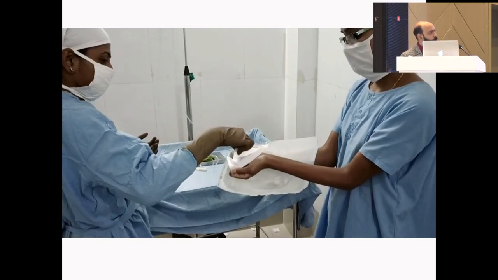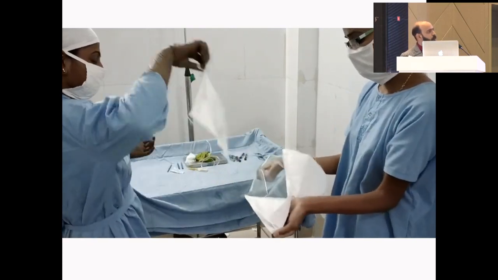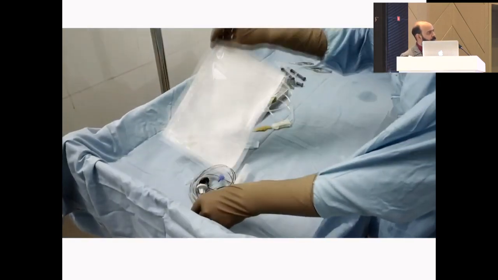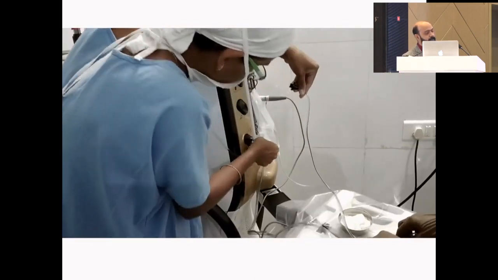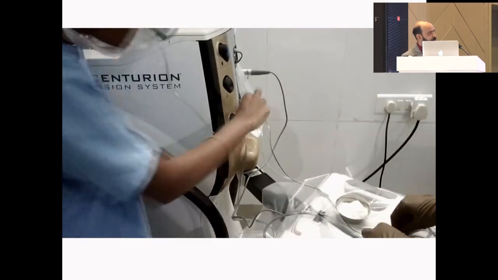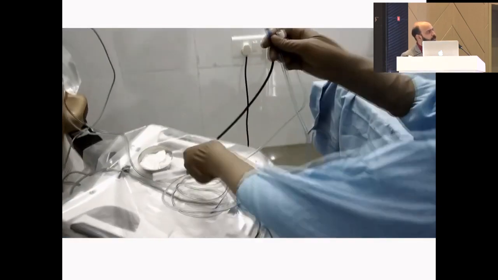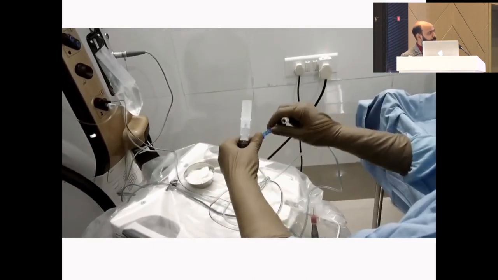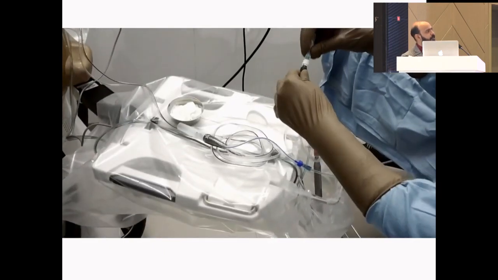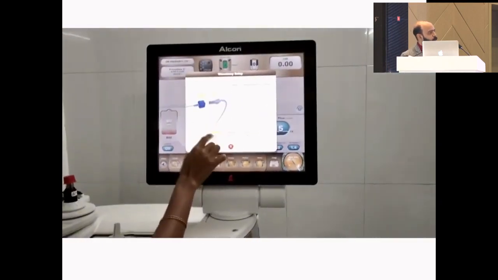I'll now be showing how to prepare the vitrector. Almost all phaco machines come with a vitrector, and we can use this vitrector for performing the vitreous tap, vitreous biopsy. The irrigation and aspiration lines are connected as directed in the machine. The infusion line, although connected, will not be used. The machine is primed in the